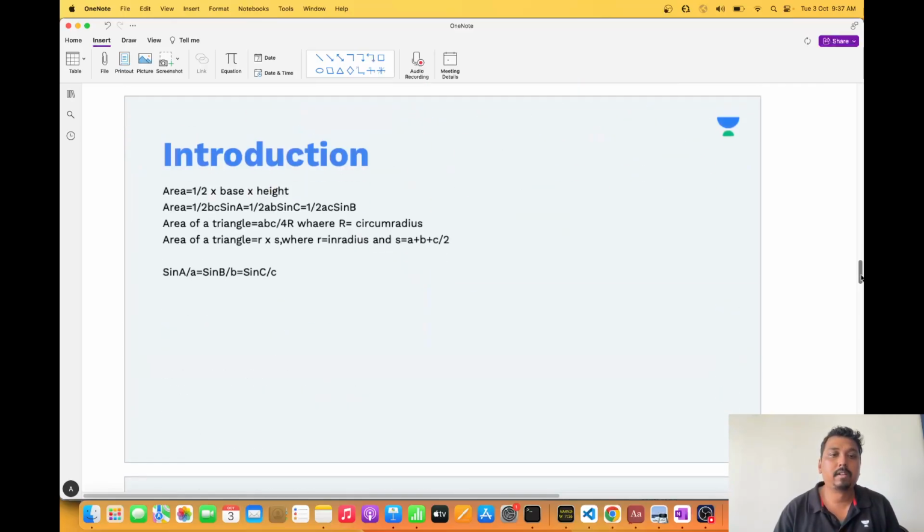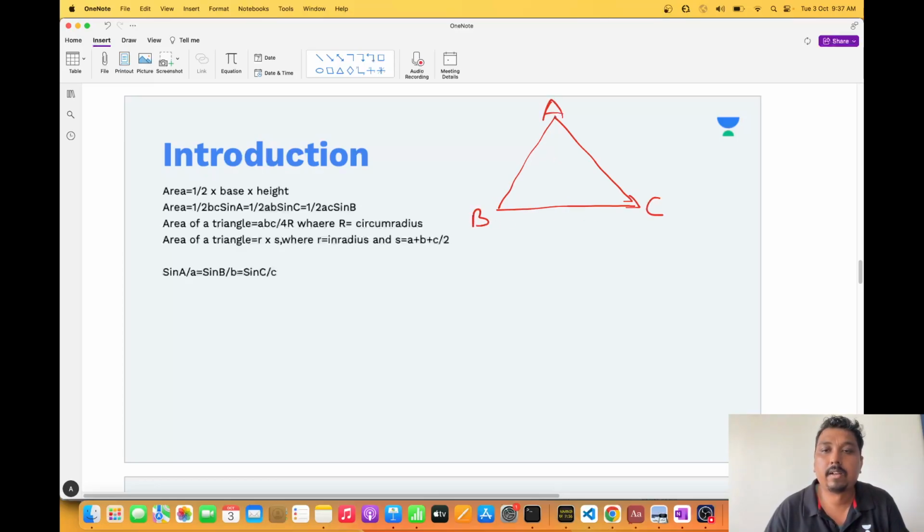So remember this, not an issue. Now, one very basic thing that you should know in a triangle is a standard property of a triangle. See, if angle A is there, the opposite side will be supposed as a. Angle B is there, the opposite side, suppose the side as b. Angle C, the opposite side will be c. This is the length of the side.